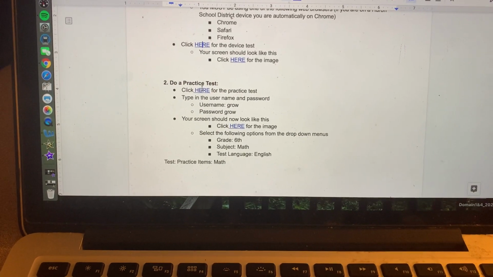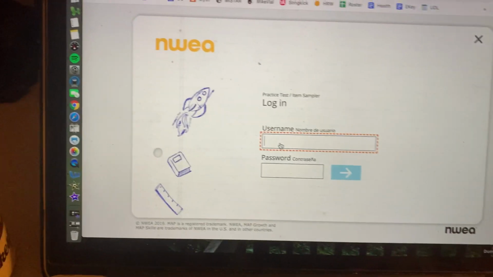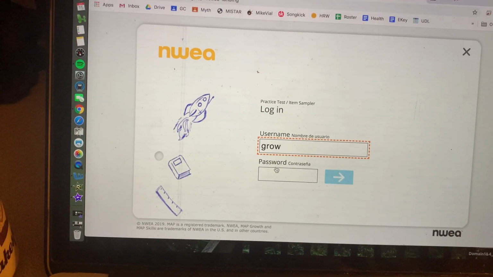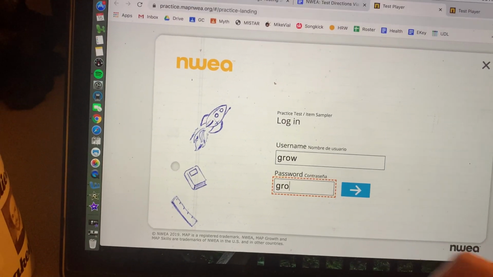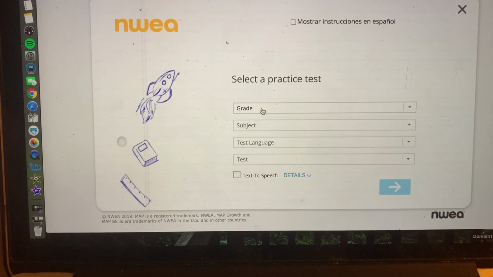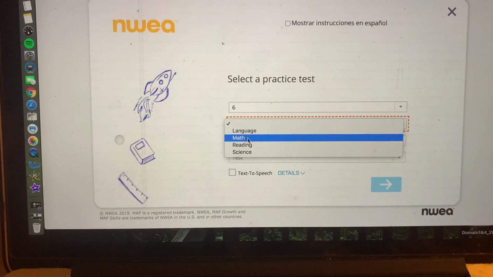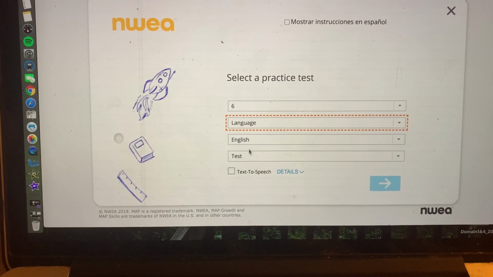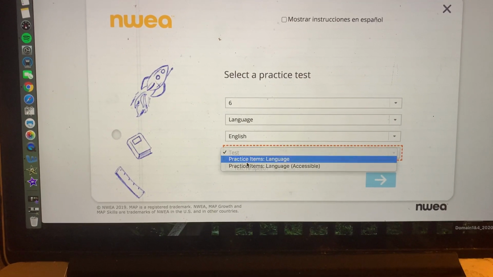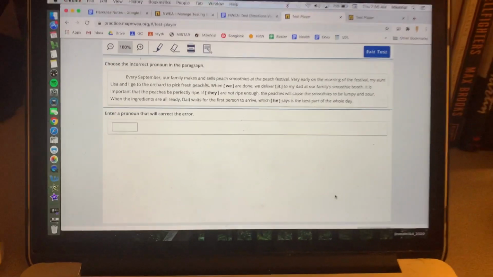So watch this. All right, I'm going to click on this link to practice test. Grow and grow are our passwords and usernames. And then for grade, we're just going to put 6th grade. Subject, language, that's the grammar test. Test, we're going to pick practice items, language. And then you just click the arrow, and let's just make sure it looks fine.